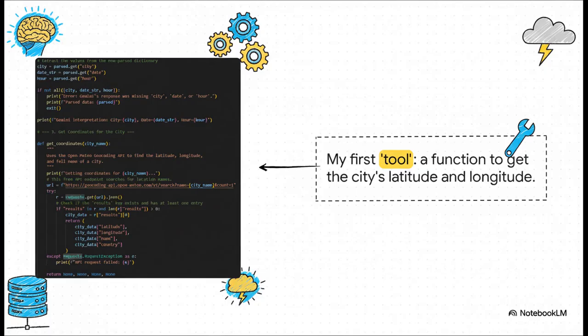So here's a fun little problem. The weather API, it doesn't want a city name like Amsterdam. It needs a super precise location, latitude and longitude. So to solve that, I built this little helper function called get_coordinates. It takes the city name that the AI gave us, it calls a second, totally different API, a free geocoding one, and it gets back the exact coordinates we need. It's a perfect example of how you can chain multiple tools together to get a job done.